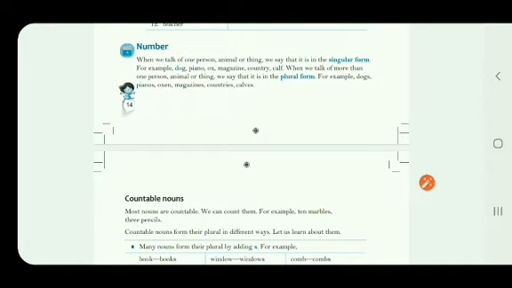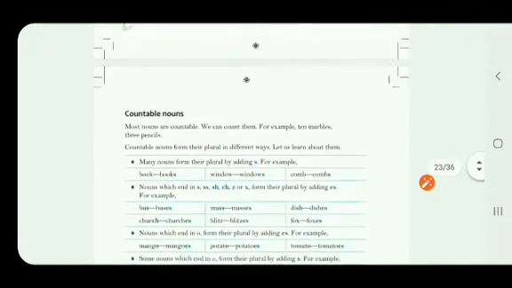For example, dog, piano, ox, magazine, country, calf. And when we talk of more than one person, animal or thing, we say that it is in the plural form. So plural means more than one and singular means single or one. Right?